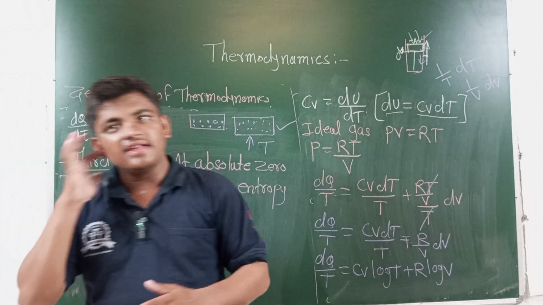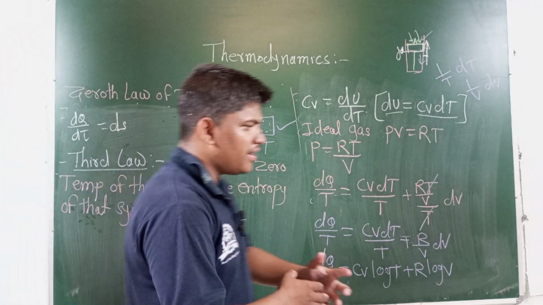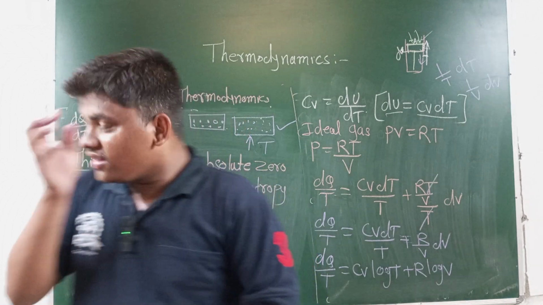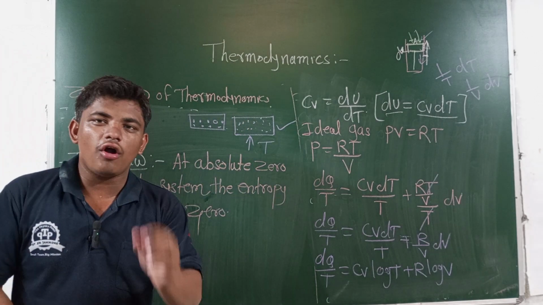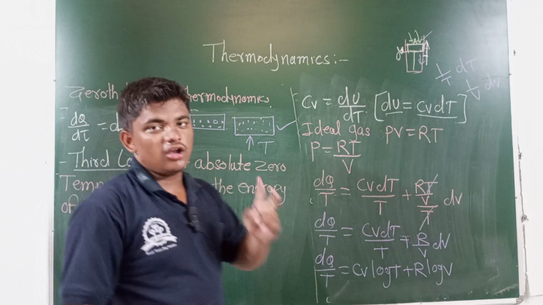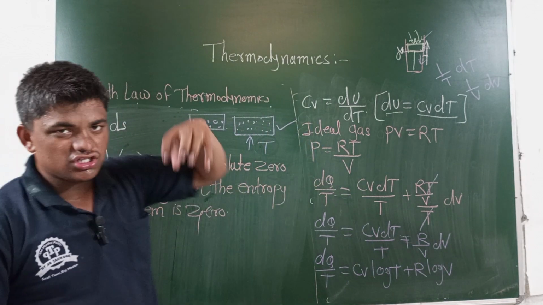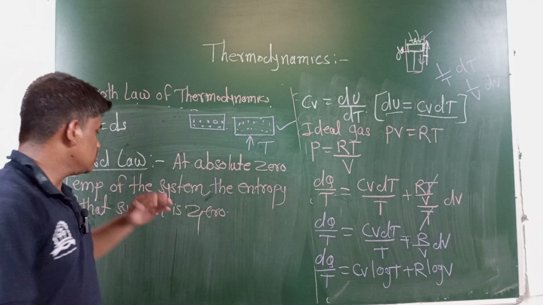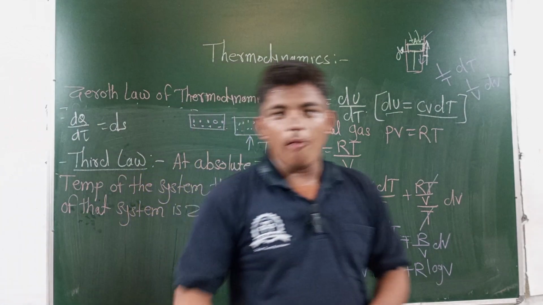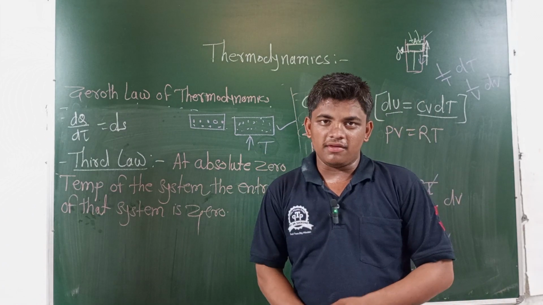The total energy in the universe remains constant. The second law of thermodynamics: it is impossible for heat to be transferred from a colder body to a hotter body, or heat always flows from a body of high temperature to a body of low temperature. The third law of thermodynamics: at absolute zero temperature of the system, the entropy must be zero. This is all about these four laws of thermodynamics.